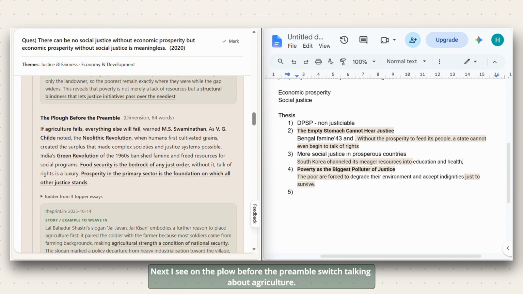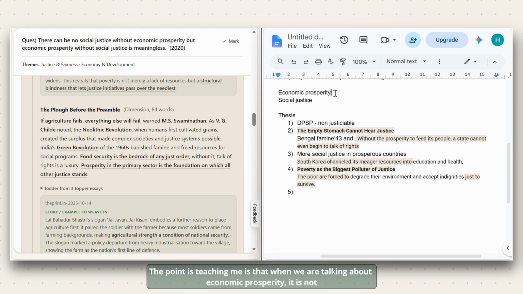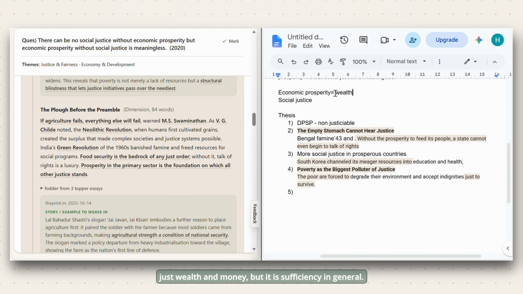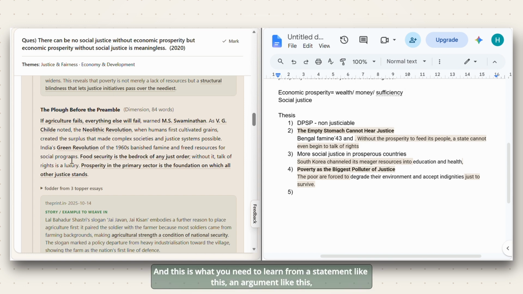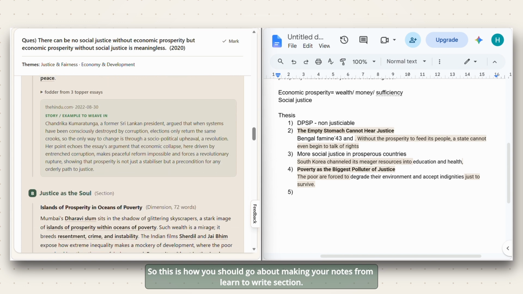Next I see the plow before the preamble. So it's talking about agriculture. Now what this point is teaching me is that when we are talking about economic prosperity, it is not just wealth and money, but it is sufficiency in general. That is what economic prosperity here stands for. And this is what you need to learn from an argument like this: when you think of the original essay statement, think of it in broad terms. Once you go through these arguments, you will know how you could have enhanced your understanding of the topic itself. So this is how you should go about making your notes from the Learn to Write section.